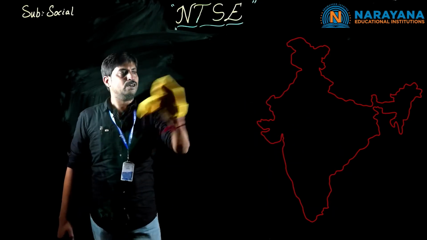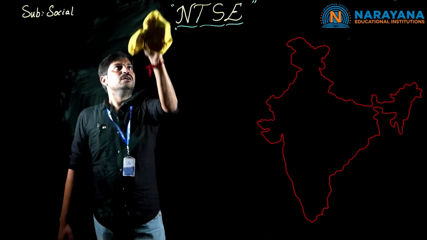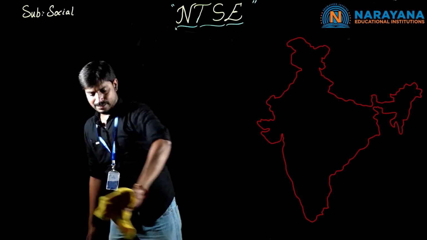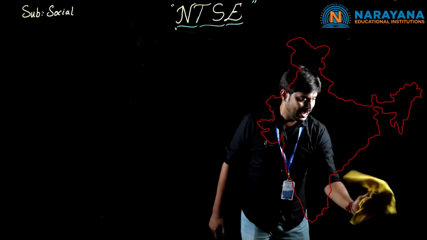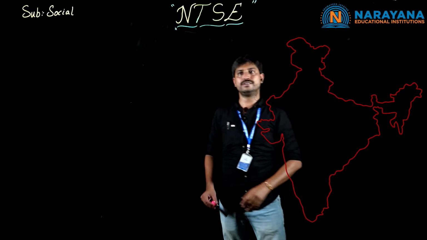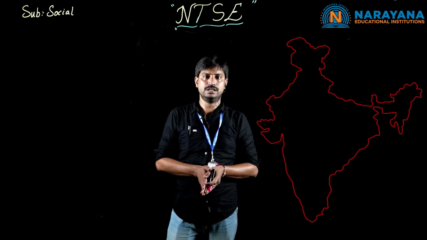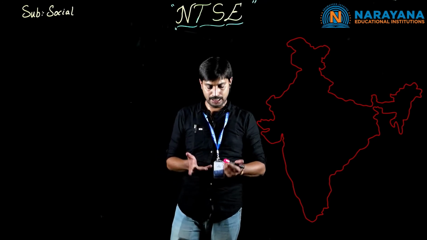But in the year 2008, what is the meaning of merge? Mixing. As the Indira Point was merged because of the tsunami, Kanyakumari has been taken as the southernmost tip of our country. Clear children?